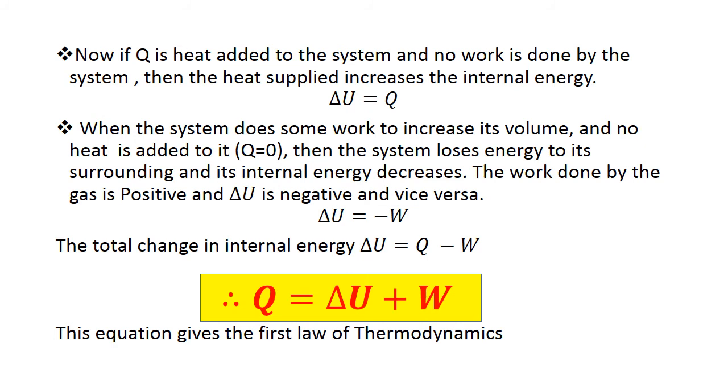So we can write down the total change in the internal energy as delta U is equal to Q minus W. Therefore, the heat supplied to the system is equal to the change in internal energy of the system plus the work done by the system. So this equation gives the first law of thermodynamics.